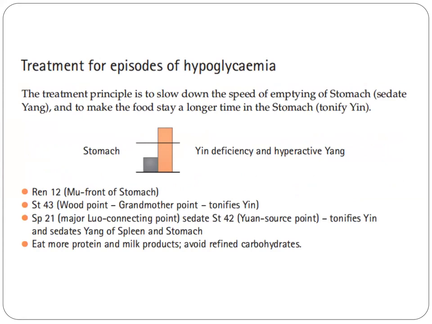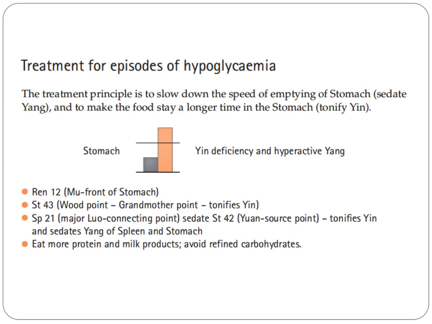Treatment episode 4 of hypoglycemia. The treatment principle is to slow down the speed of emptying of stomach, sedate the yang, and to make the food stay a longer time in the stomach, we tonify the yin. So sa tower diagram, there is an excess yang in which the yin deficiency, representing yin deficiency and hyperactive yang.